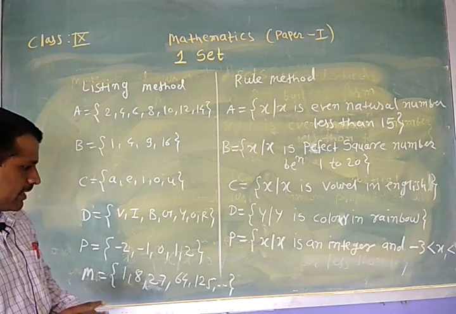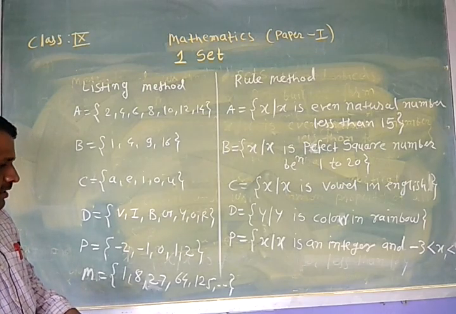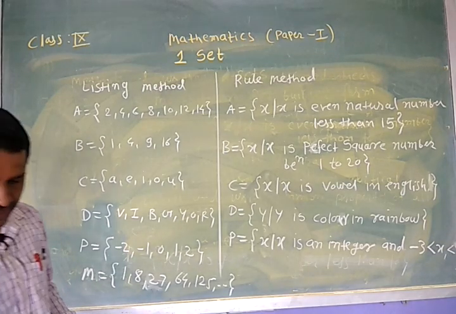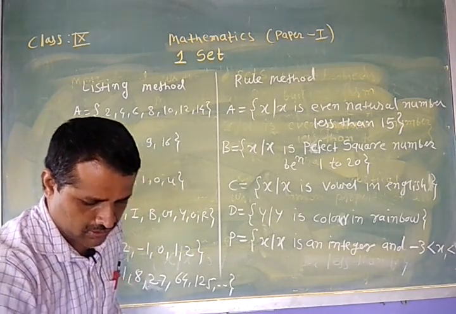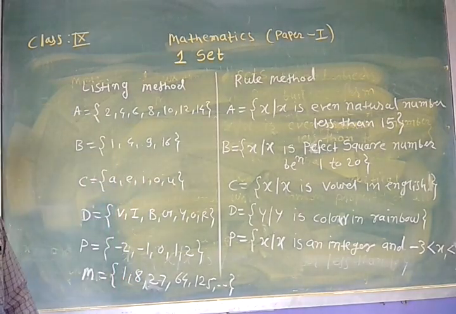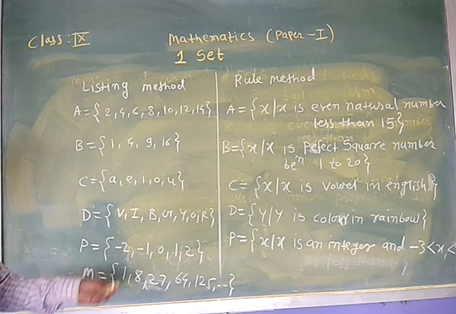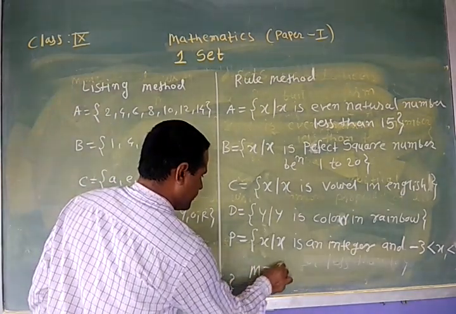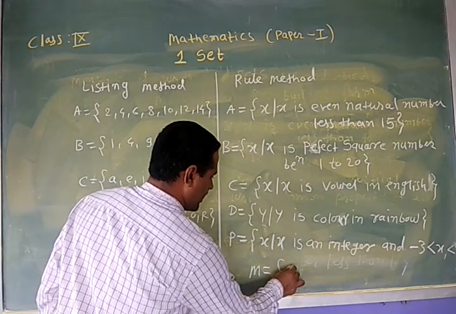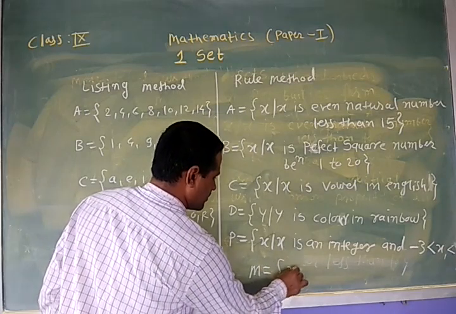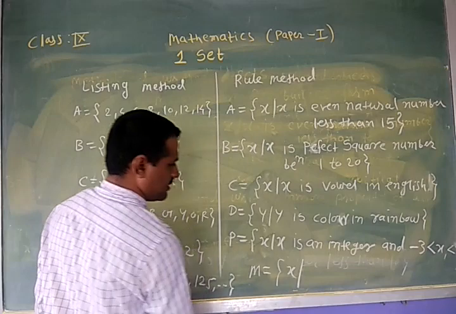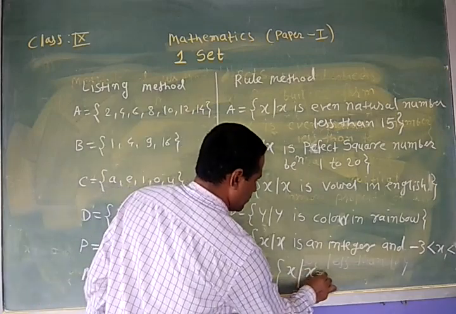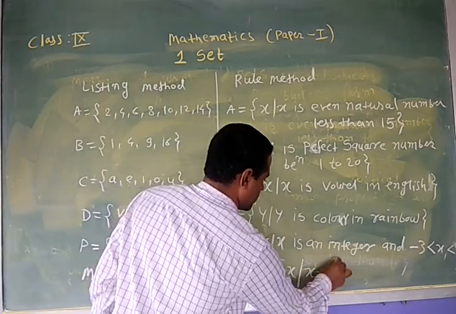Therefore, here how we can represent this set by using the rule method. When we know the common property of this set, then we can write M is equal to X such that X is equal to n cube.